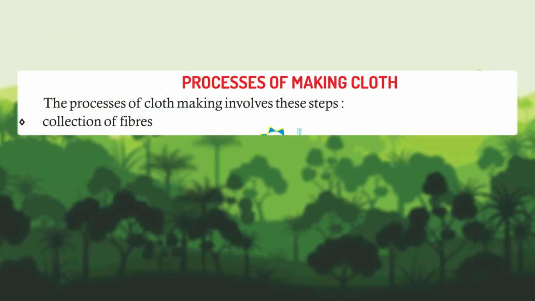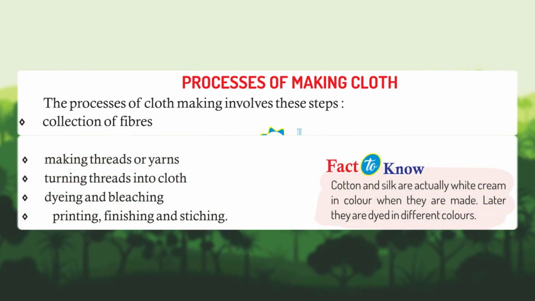Processes of making cloth. The process of cloth making involves these steps. Collection of fibers. Making threads or yarns. Turning threads into cloth. Dyeing and bleaching. Printing, finishing and stitching.